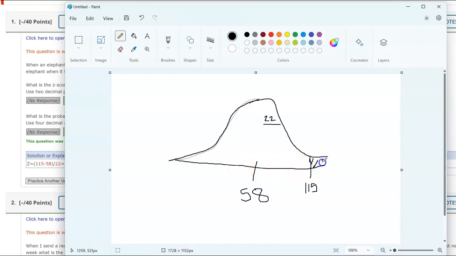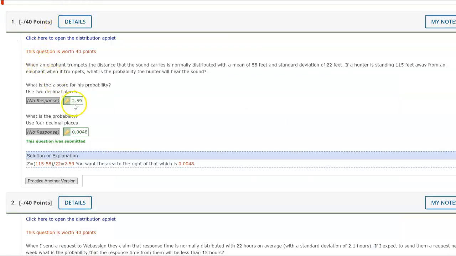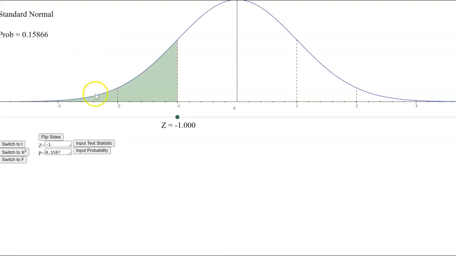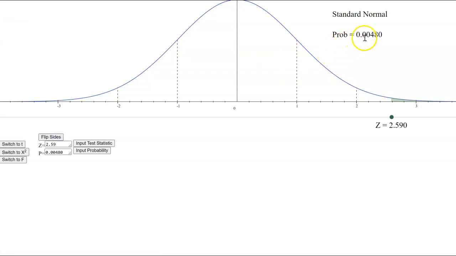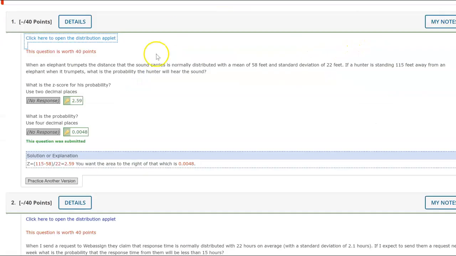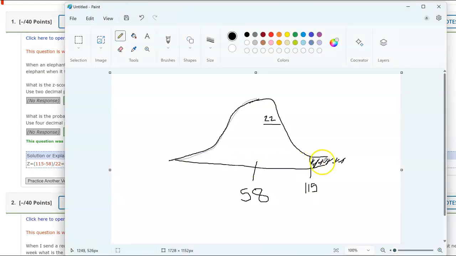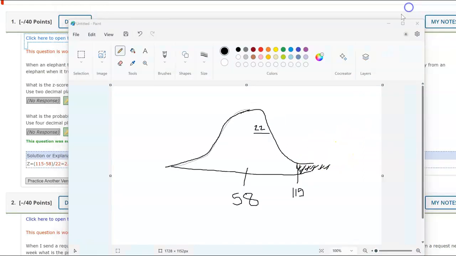If the sound carries past him, then he will hear it. So we want to shade the area to the right, and the z-score is 2.59. Open up the distributions applet, 2.59, and shade to the right. There's the 0.048, which is the answer. A lot of people were confused about whether we want the area to the left or to the right. The answer is you have to think about what it means if the sound carries more or less, not if the hunter is closer or further. That was the part of that question that made it tricky.